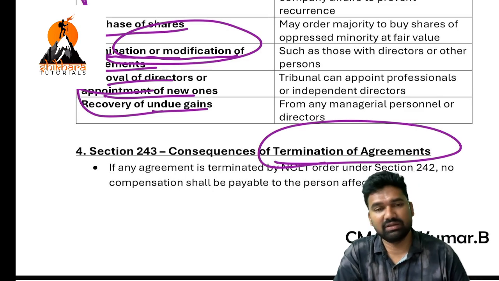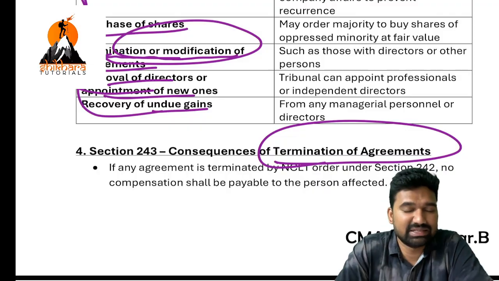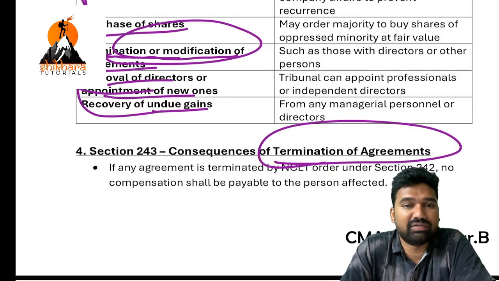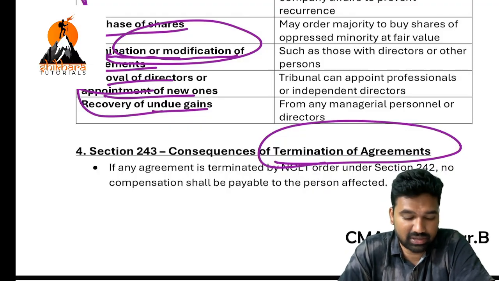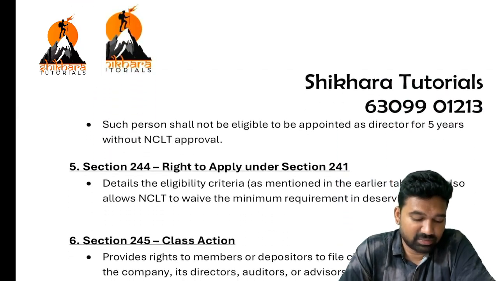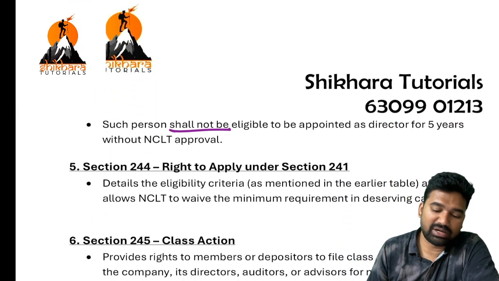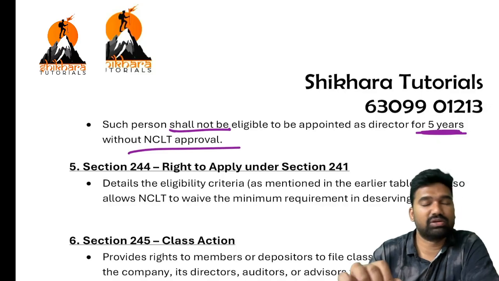Even though you are suffering or even the other party is suffering, NCLT will not allow or will not award any sort of compensation. Okay. Next one. Such person shall not be eligible to be appointed as director for 5 years without NCLT approval.